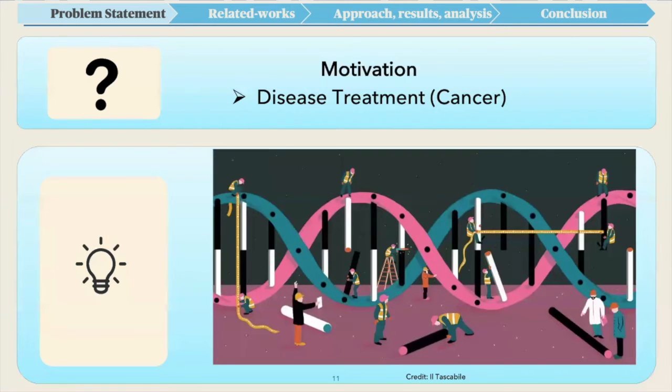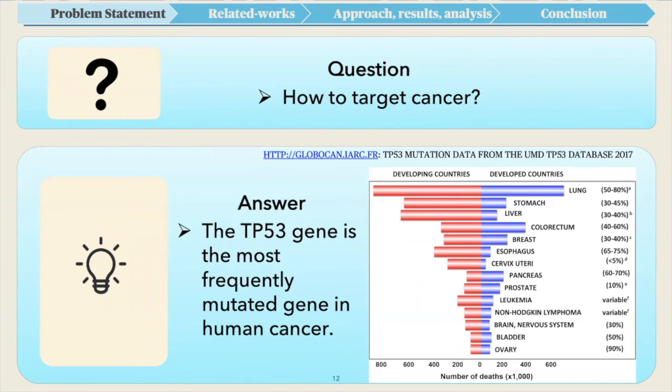Now, how is it related to cancer treatment? Well, we aim to target and repair the cancer-causing gene. And how are we going to do that? Well, the TP53 gene is the most frequently mutated gene in human cancer, with mutations found in about half of all cancer cases.